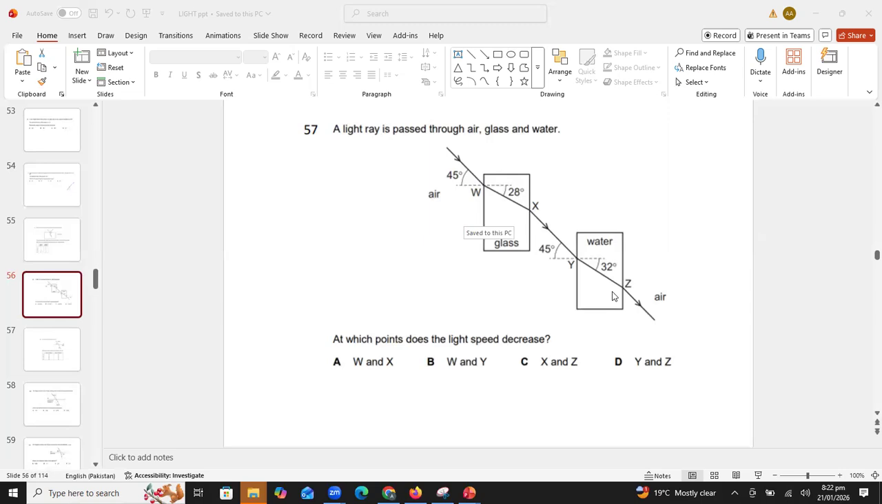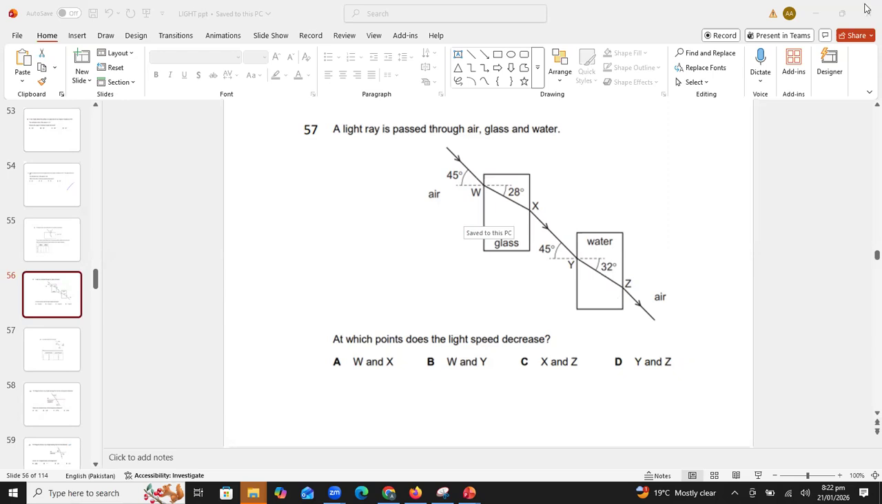Okay, Zen is saying A, Hafsa and Inaya are saying B. What about the other students? Students, I'm waiting for your answer. Aiza, Khatija, Nafia.